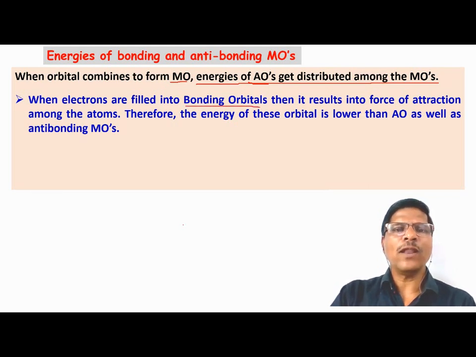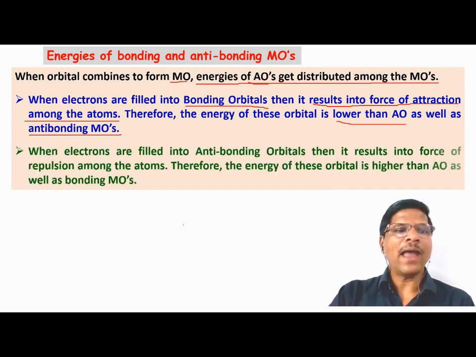The bonding molecular orbital results in a force of attraction between two atomic nuclei or between the atoms. Therefore, there is a decrease in energy. So the bonding molecular orbital has lower energy than the atomic orbital as well as the anti-bonding molecular orbital.